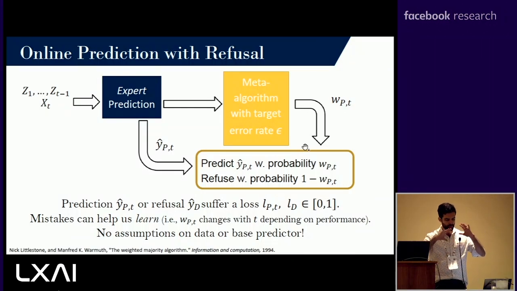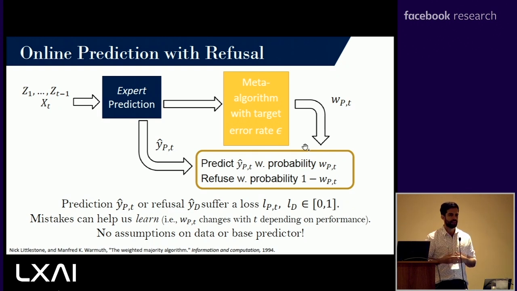From a systematic perspective, we have some input of data, that's the X and Z I have on the left side. No assumptions: the data is just input into your expert prediction algorithm. Your expert prediction algorithm tells SafePredict what prediction it made, and then we decide to either follow that prediction or not follow it. Not following means that we follow the dummy, we refuse to predict. This is done by giving a certain weight to each expert being considered, and then essentially flipping coins. So it's not deterministic who we're following. Based on some randomness, we follow either the expert or the dummy.